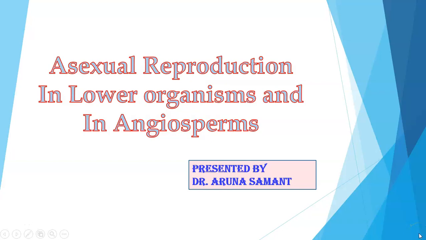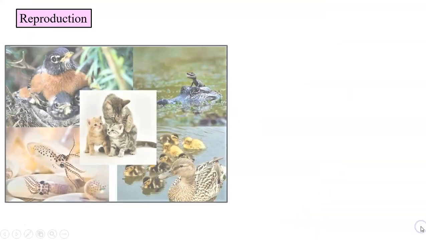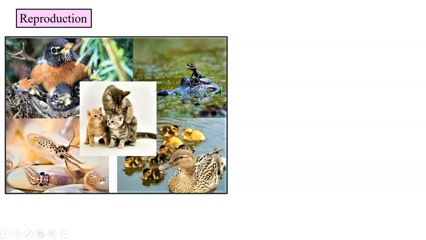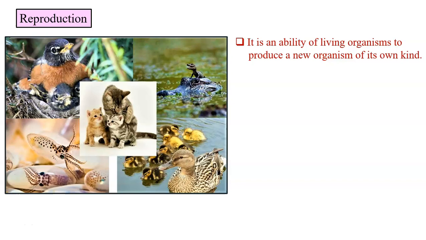Hello, I'm Dr. Aruna Saman, and in this video, we are going to discuss asexual reproduction in lower organisms and in angiosperms. As we all know, reproduction is one of the features of living organisms. It is an ability of living organisms to produce another living organism of its own kind.